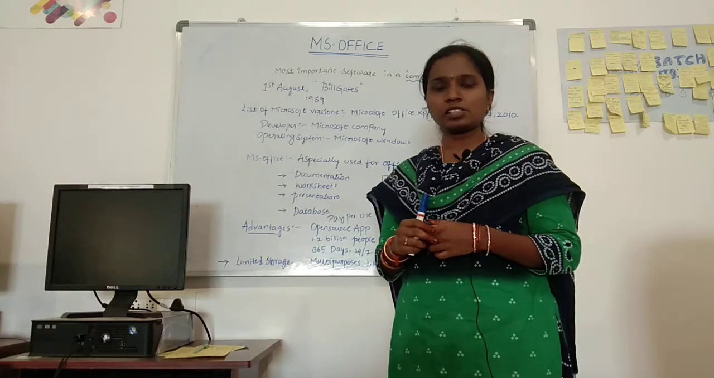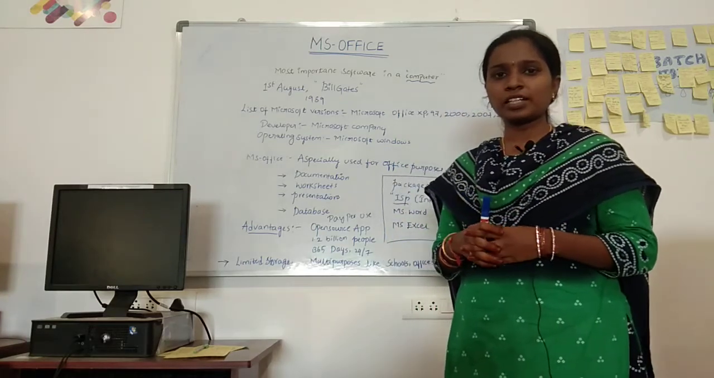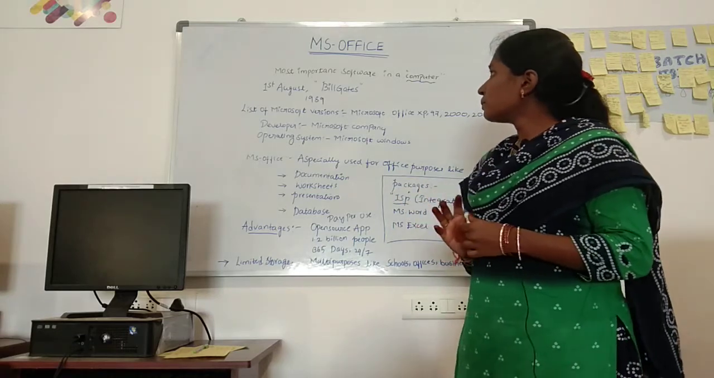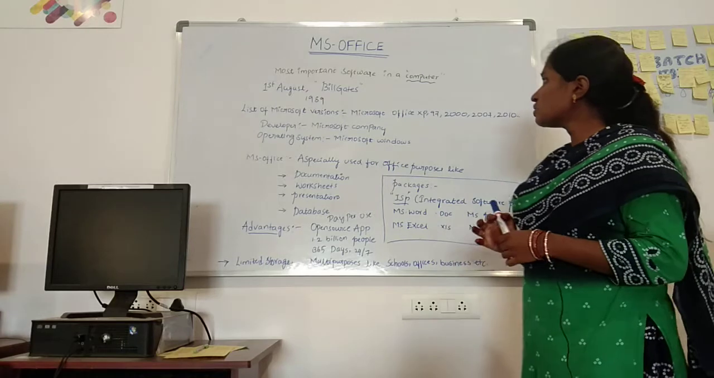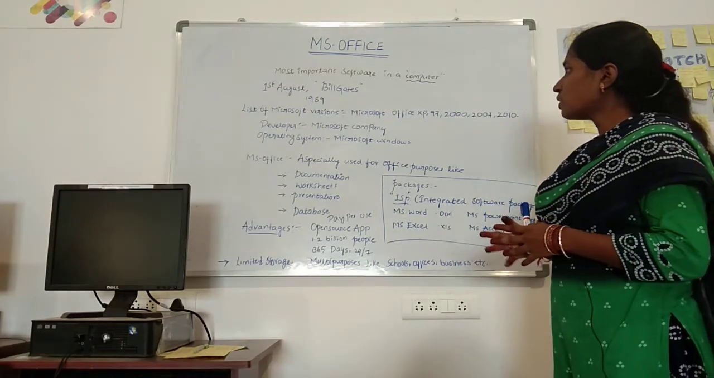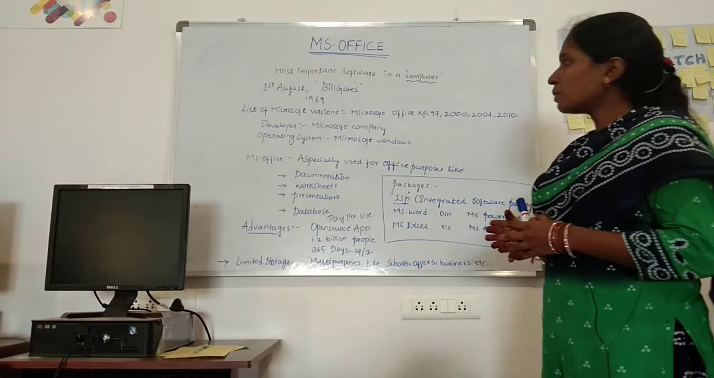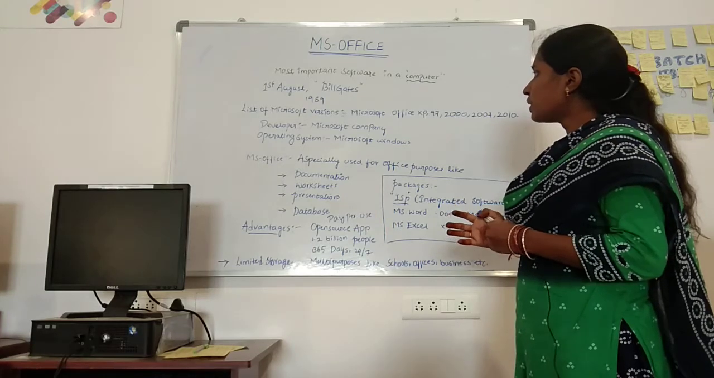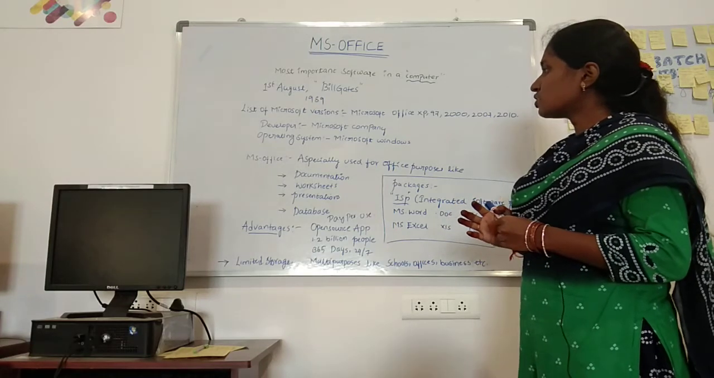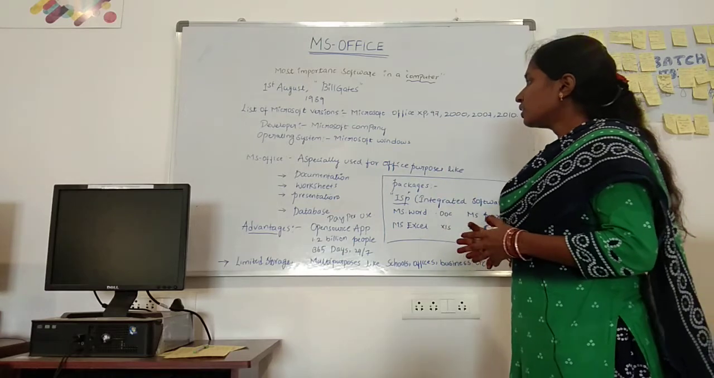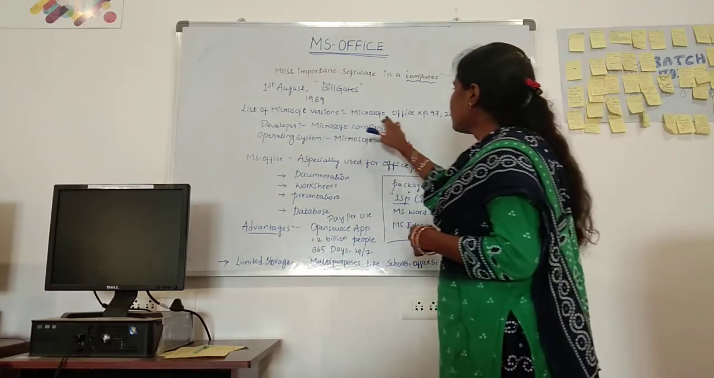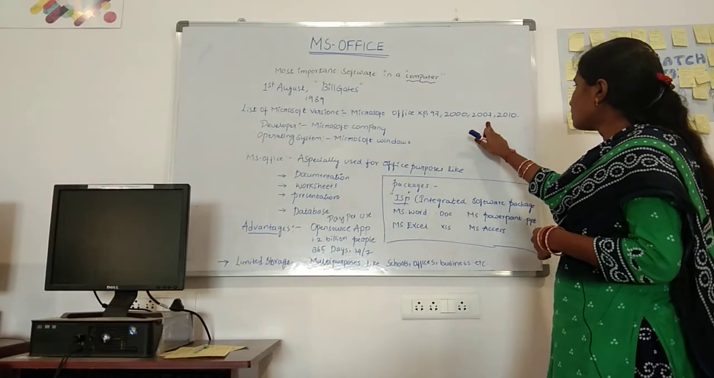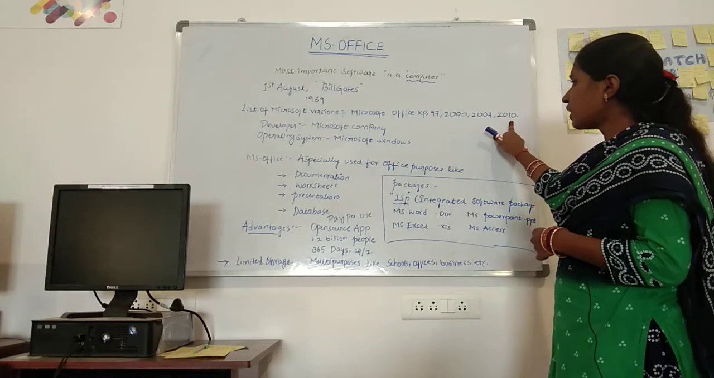In the previous sessions we discussed the basic computer introduction. Now, today onwards, we will discuss MS Office. MS stands for Microsoft, the most important software in a computer. It was developed by Bill Gates on the 1st of August 1989. The list of Microsoft Office versions are XP, 97, 2000, 2007 and 2010.